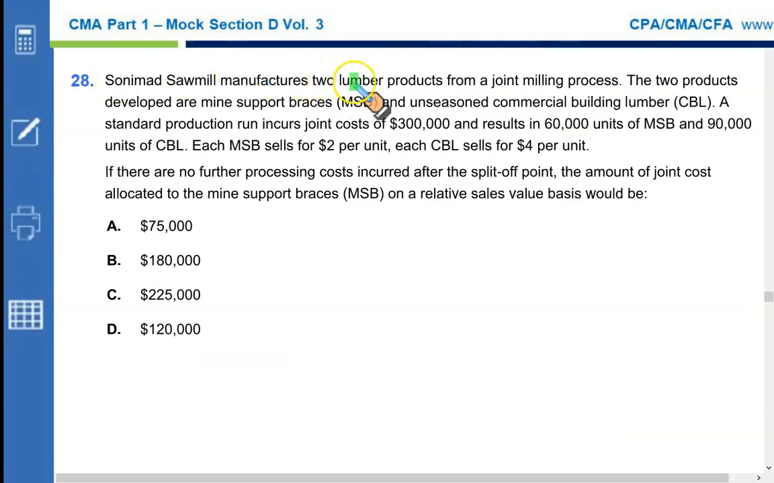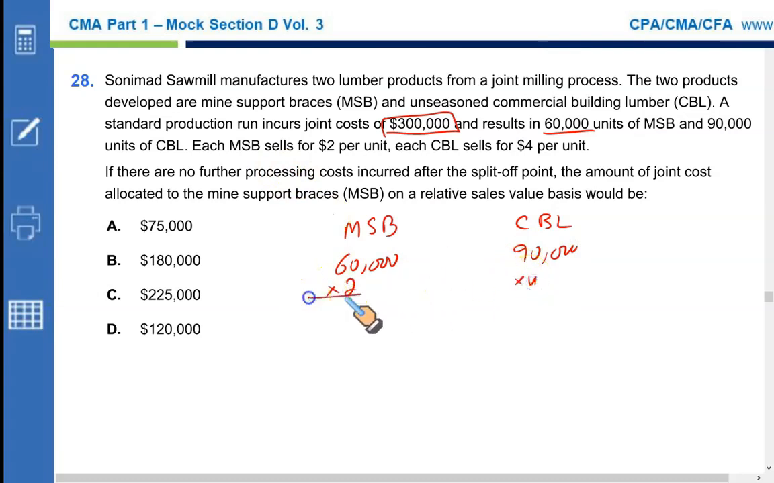Sony Sawmill manufactures two lumber products from a joint milling process. The two products developed are mine support braces, MSB, and unseasoned commercial building lumber called CBL. A standard production run incurs joint cost of $300,000 and results in 60,000 units of MSB and 90,000 units of CBL, which sell for $2 and $4 respectively. That means the sales value is $120,000 for MSB and $360,000 for CBL.